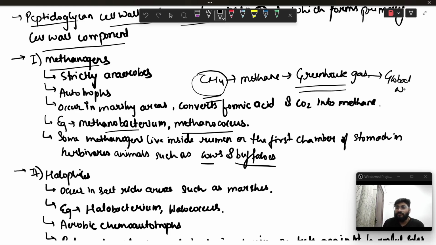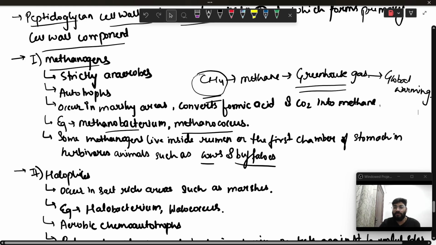So when you think about all the causes of global warming, one of the reasons is the release of methane gas from the rumen of the herbivorous animals. It is one of the contributors as well. I particularly do not know the exact statistic as to what percentage is the contribution of these methanogens, but it is one of the parts which does release methane gas.